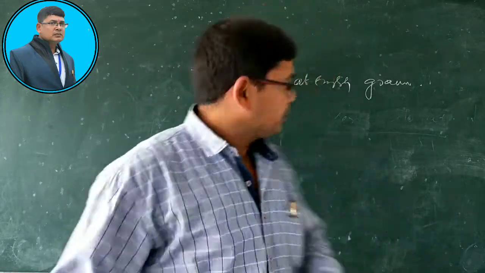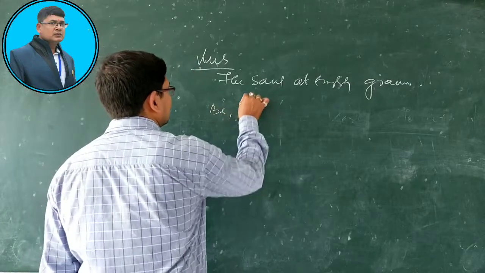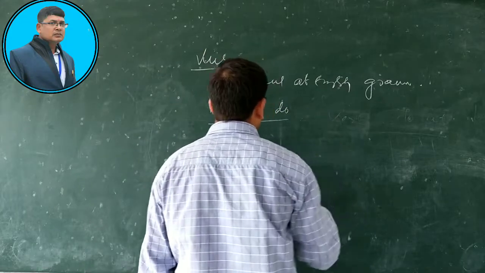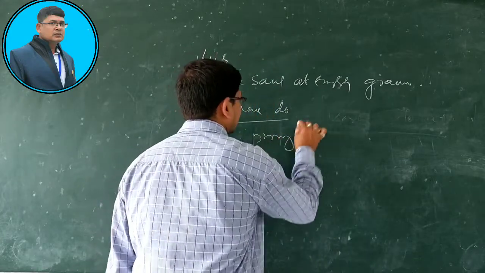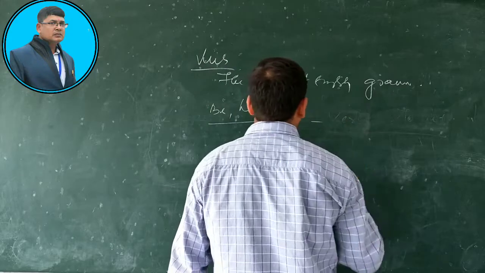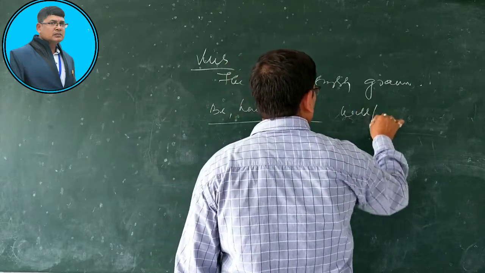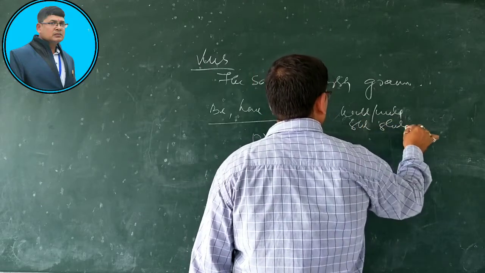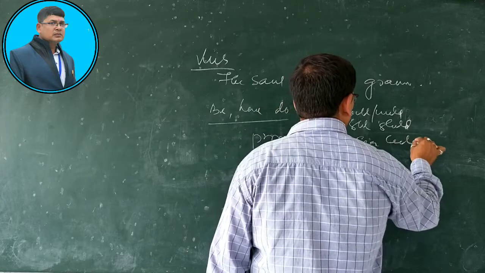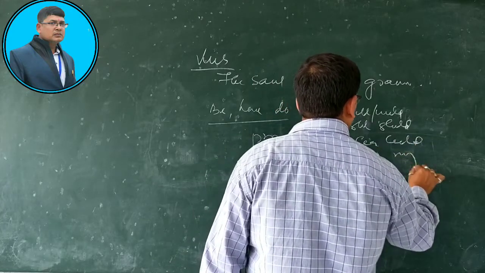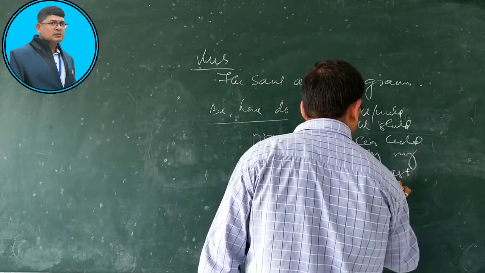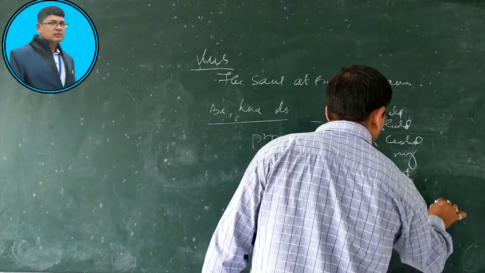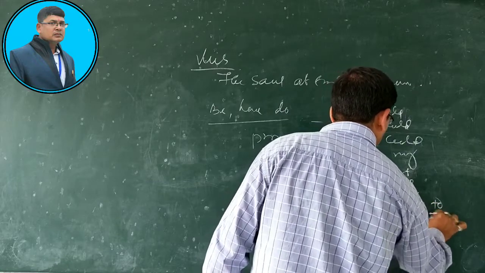Be, have, and do. These are primary auxiliaries. And will, would, shall, should, can, could, may, might, must, need, dare, used to, and ought to.